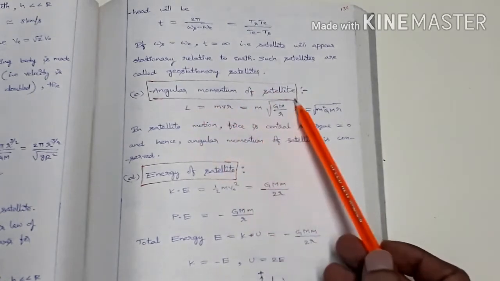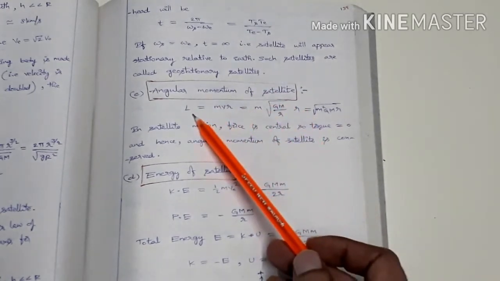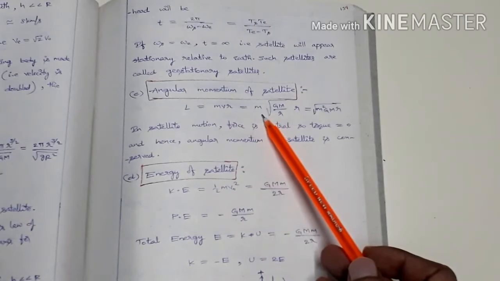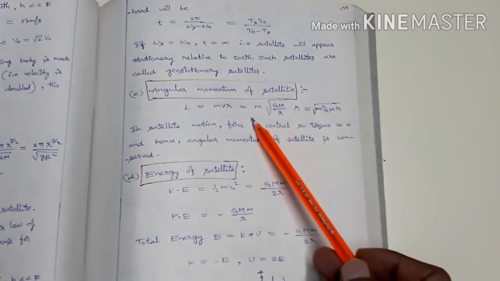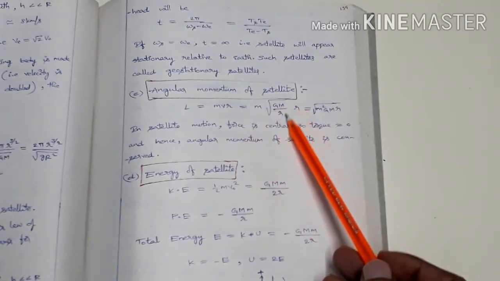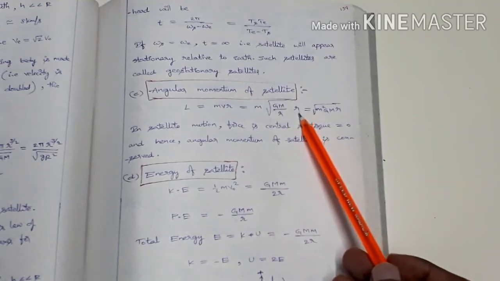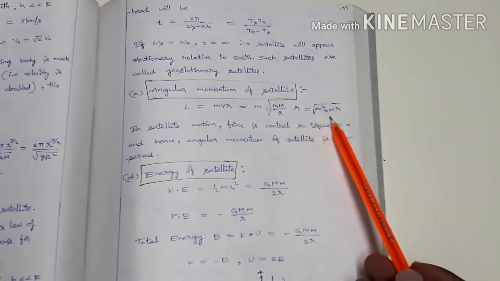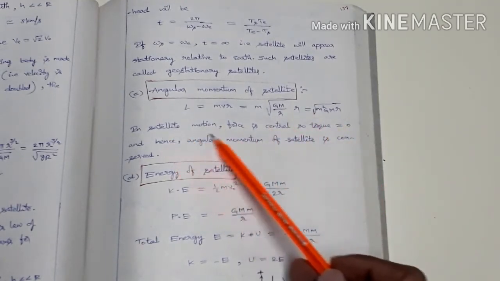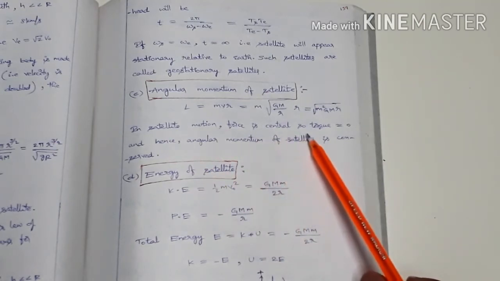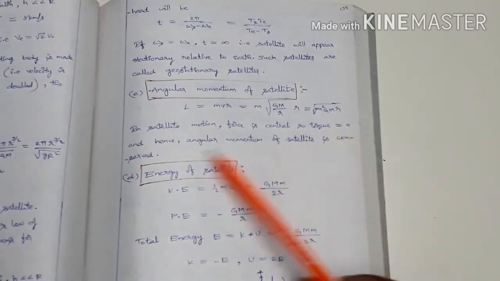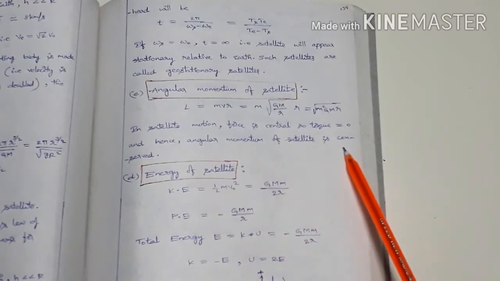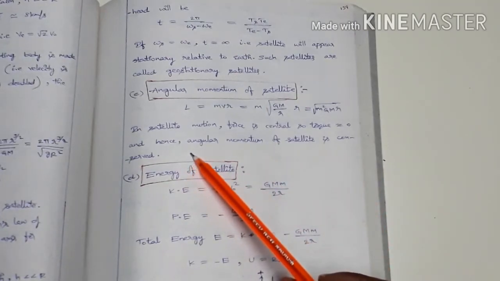Next, the angular momentum of a satellite. What is L equal to? m v r. That equals m into root over GM by r into r, that equals root of m square G M r. In satellite motion, the force is central, so torque is equal to 0, and hence the angular momentum of the satellite is conserved.